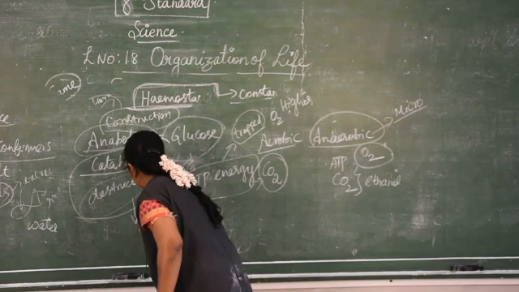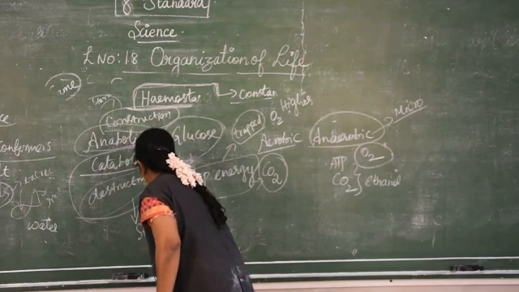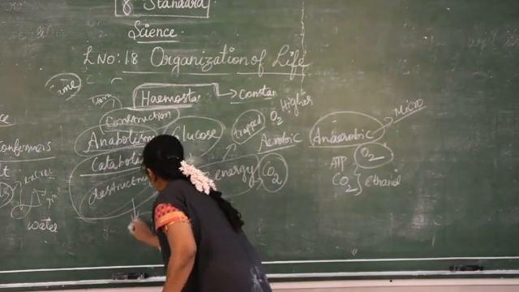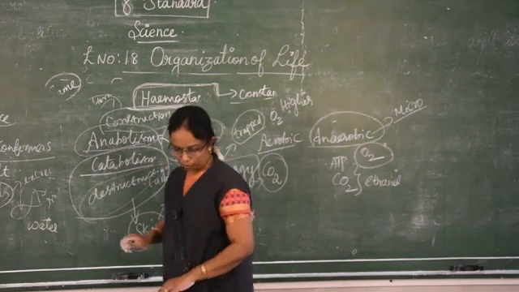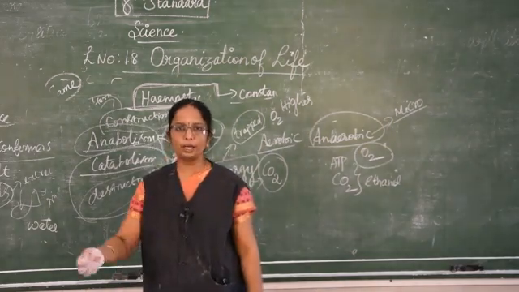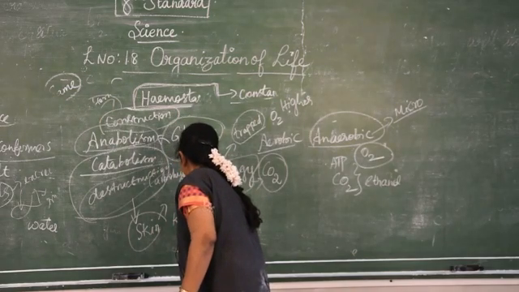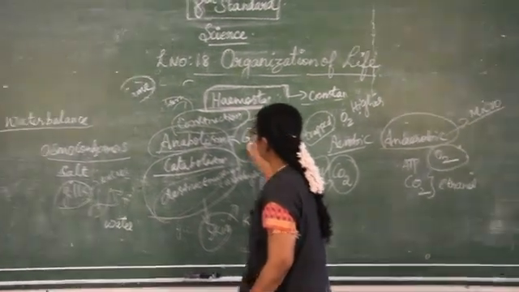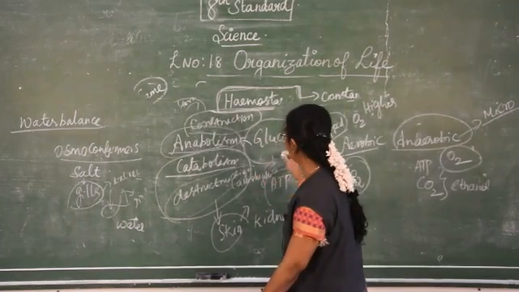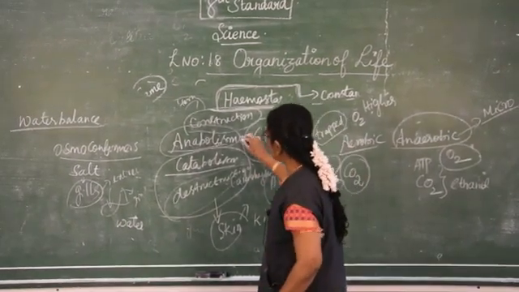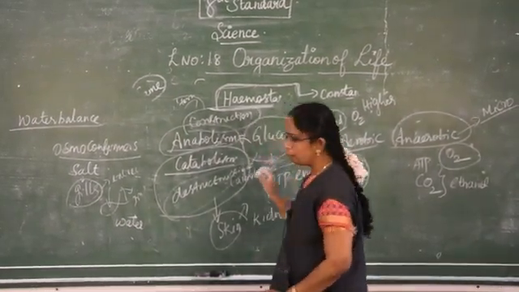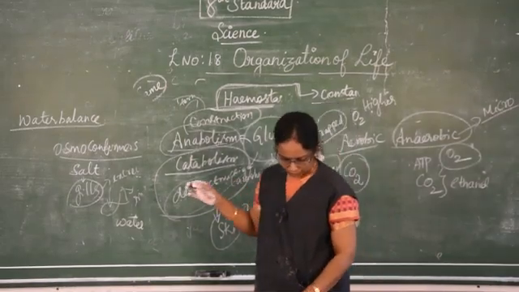We remove the waste through the skin, kidneys, etc. The food that is produced is changed into useful energy through the catabolism and anabolism processes.